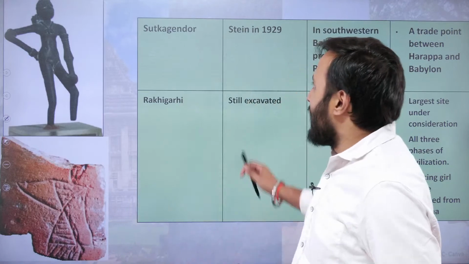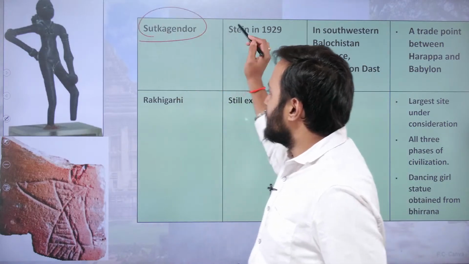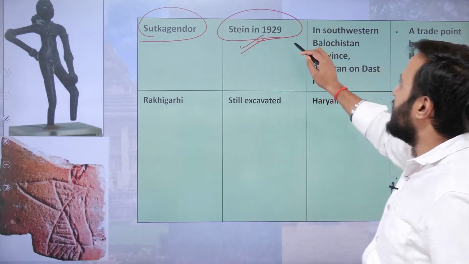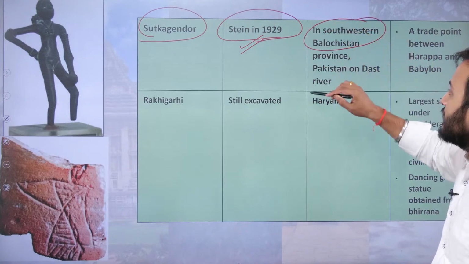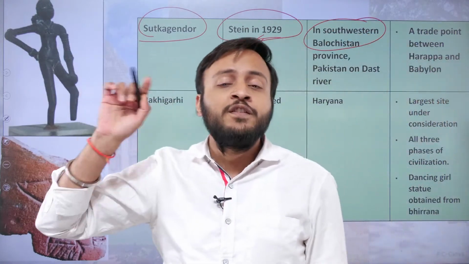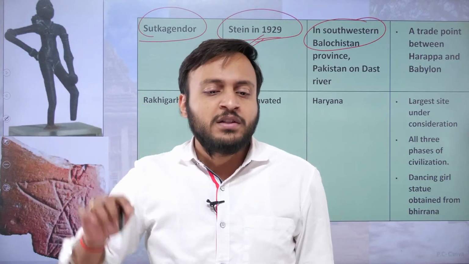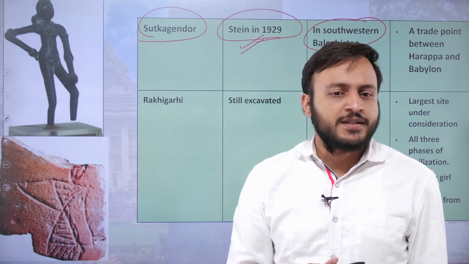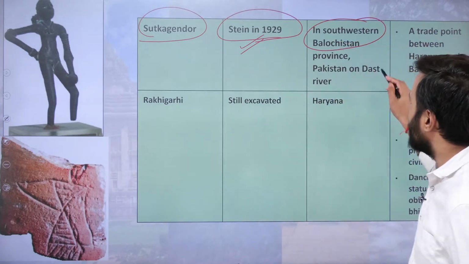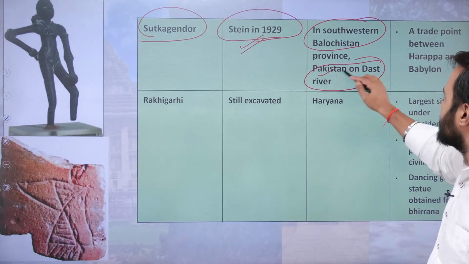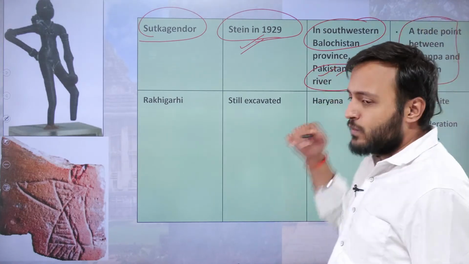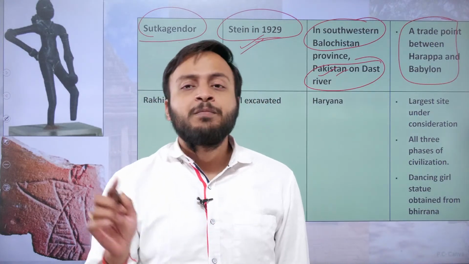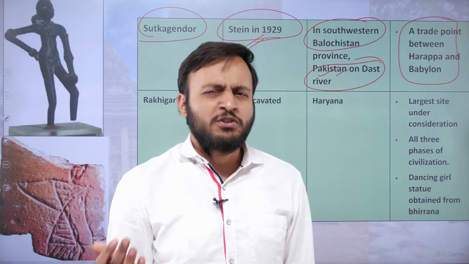Then a place called Sutkagan Dor. Sutkagan Dor was discovered in 1929 and excavated by Stein. It is located in southwestern Balochistan on the Makran coast, very near the Iranian border. It is located on the Dasht River in Pakistan, and was used as a port of trading between Harappa and Babylonia, basically Mesopotamia.